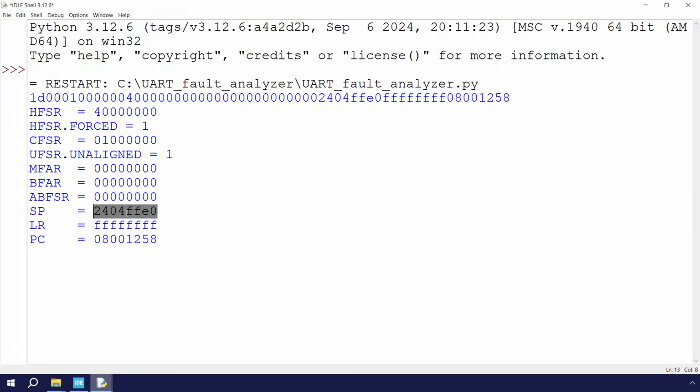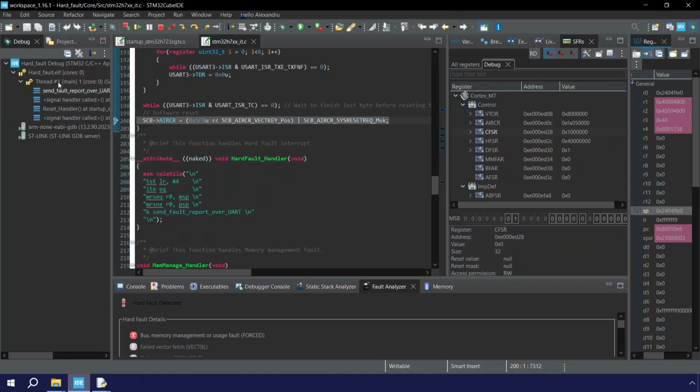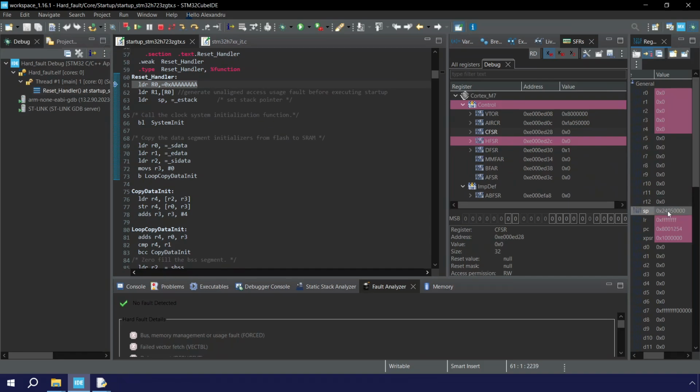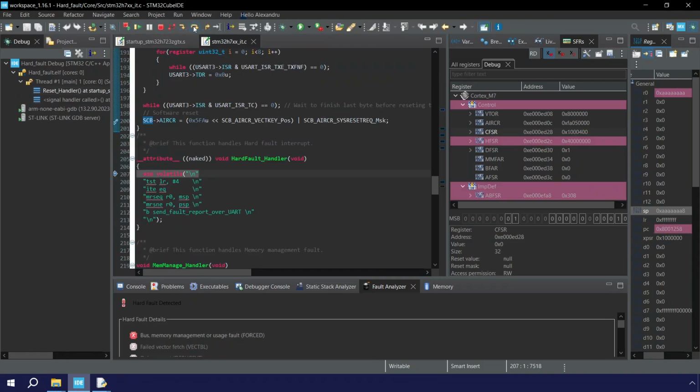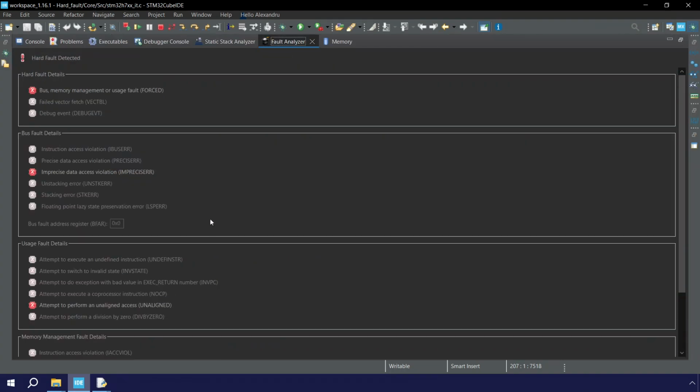The fault handler can also be executed if the stack pointer is outside of RAM range. The first bit is set, the imprecise error bit is set, the unaligned bit is set.